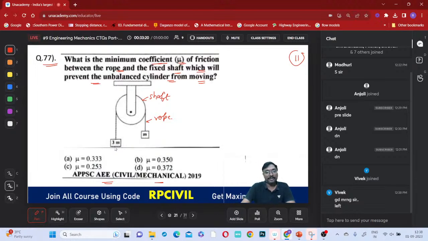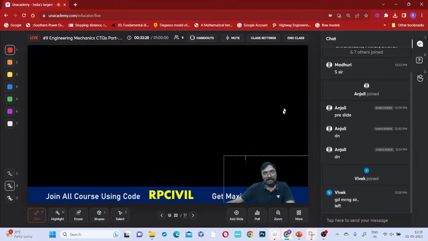So if you just observe, let us say T1 will be equal to 3 times the mass, and T2 will be equal to the mass, one time. Do you remember the relation between them if friction is occurring? Anybody remember? T1, the sliding side, higher weight side, divided by T2 will be equal to e power mu alpha.